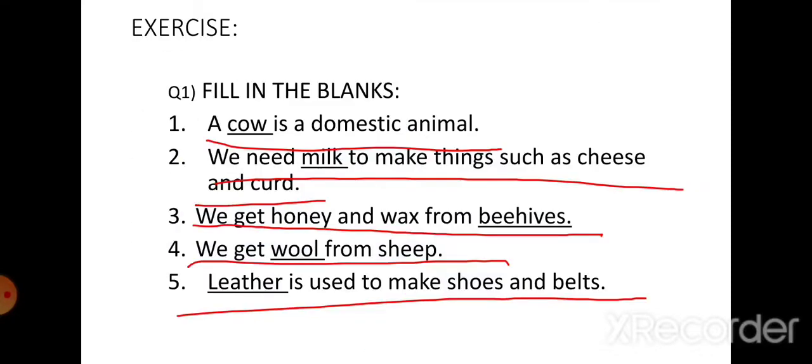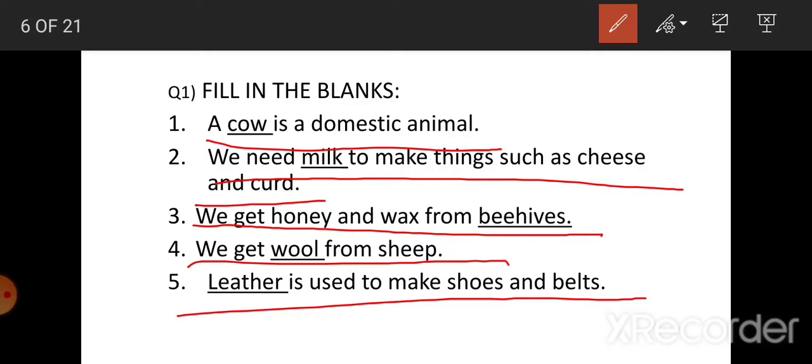Now next one, filling the blanks. A cow is a domestic animal.